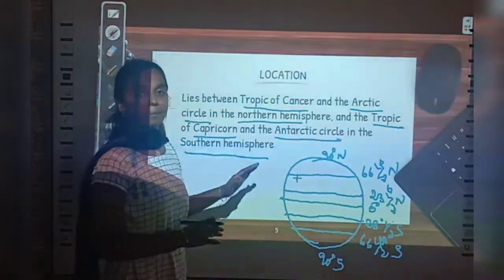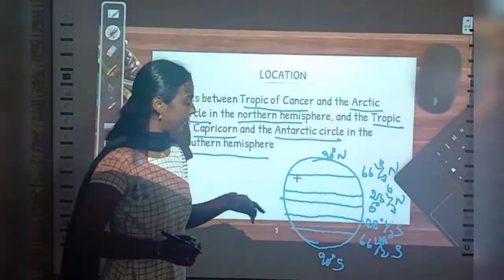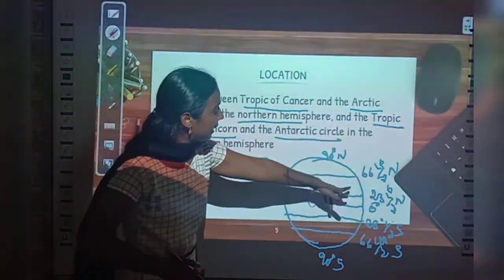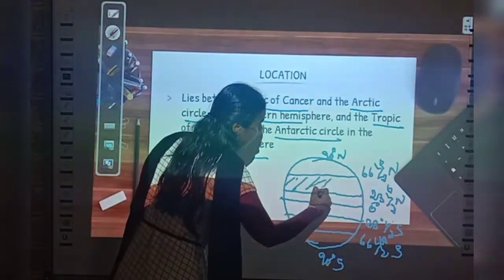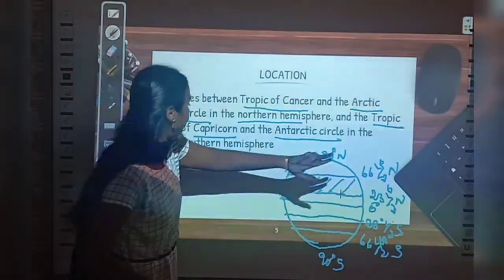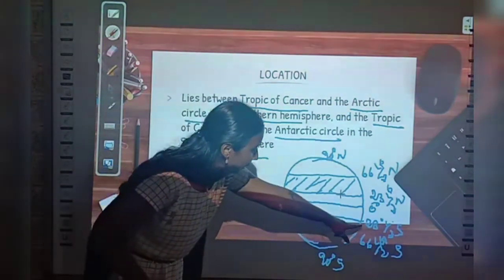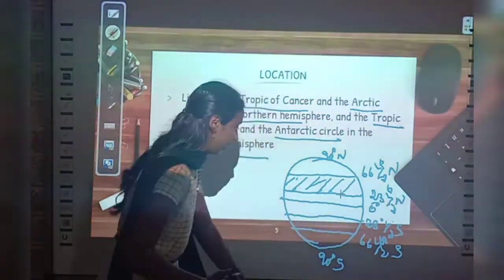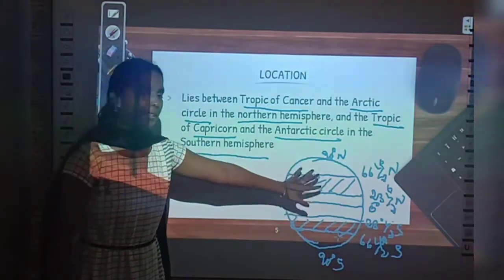So, where is this temperate zone located? It is between the Tropic of Cancer and Arctic Circle in the northern hemisphere, right? So, Tropic of Cancer is at 23.5 degree north and Arctic Circle is at 66.5 degree north, right? So, this in-between area is what? This temperate zone. And if we come to the southern hemisphere, it is located between the Tropic of Capricorn and the Antarctic Circle, right? So we have Tropic of Capricorn at 23.5 degrees south and Antarctic Circle at 66.5 degrees south, right? So this in-between portion is the temperate zone. Okay, so this is the area where the temperate zone is located.